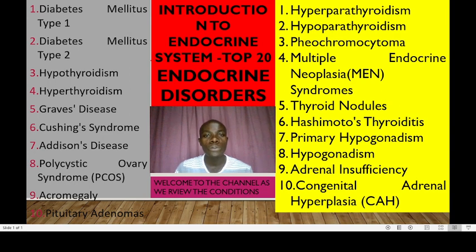We have the top 20 endocrine disorders. Endocrine disorders are medical conditions that affect the endocrine system, and this endocrine system consists of the glands that produce and release hormones.